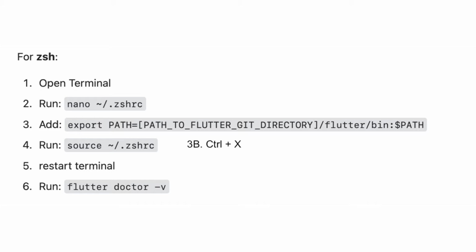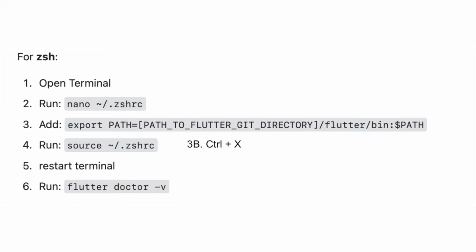On the screen, you can see that for the ZSH terminal on your Mac machine, you can open the terminal, then run the command given in number 2. Then you can add the path for the Flutter SDK where you have extracted the folder that you downloaded from the Flutter website, and then you need to press Ctrl X. After that, you need to run the command given in number 4, and then restart your terminal.